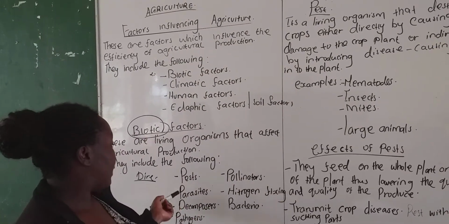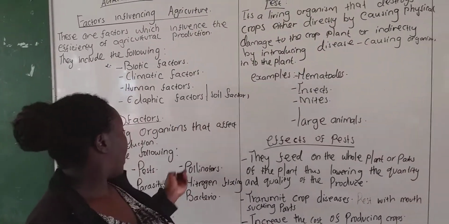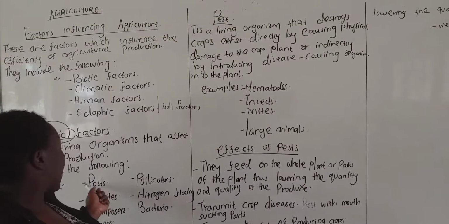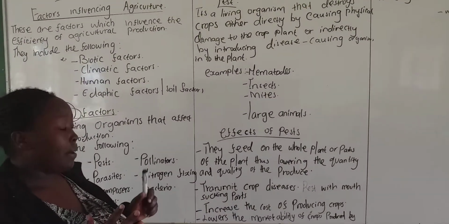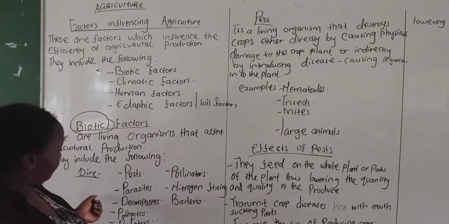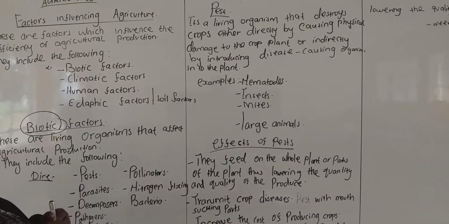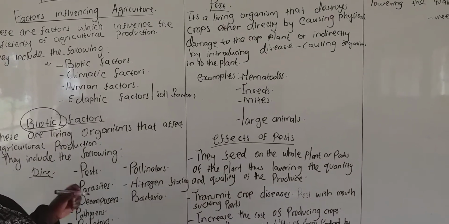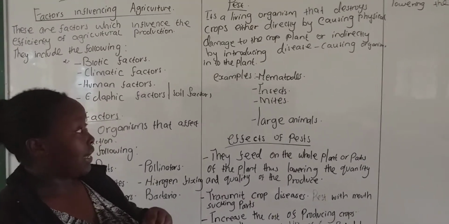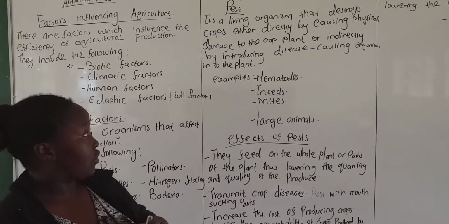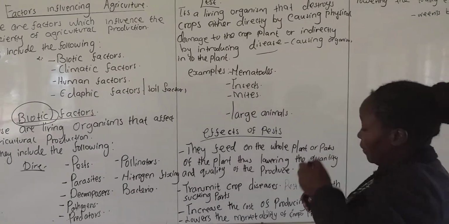Also they can affect the plants indirectly by introducing pathogens to the crops, which introduces diseases to the plant.